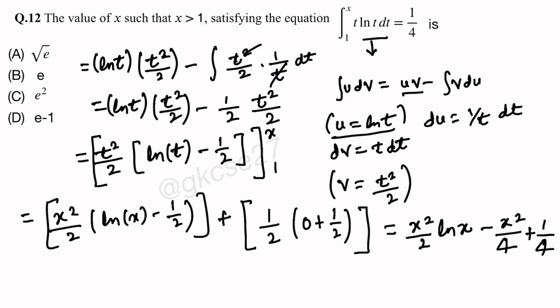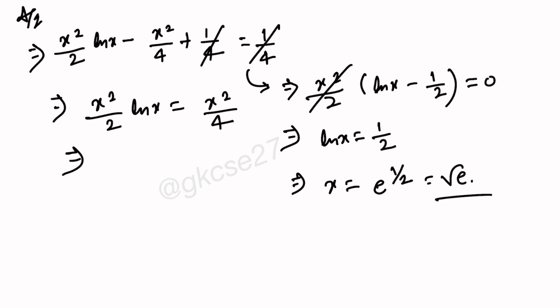So under root e will be the correct answer, option A. 0 is also an answer, but 0 is not given here. But you can't take 0 now for ln x. 0 can't be its answer because ln 0 is not possible. For its range, x will not be equal to 0.